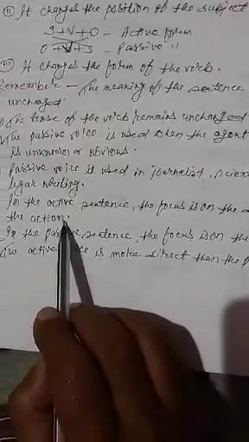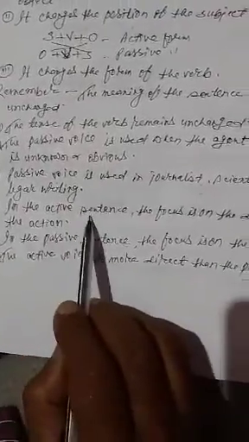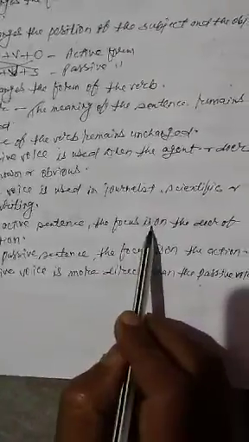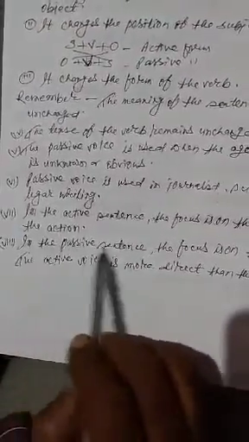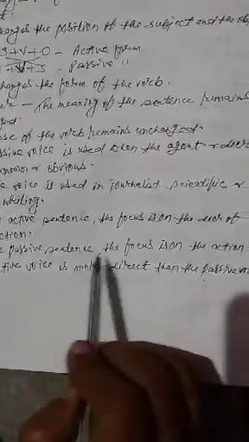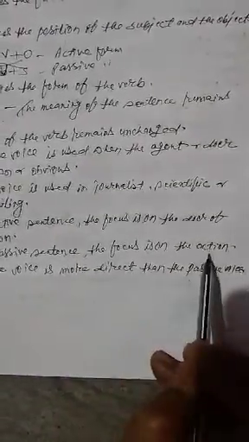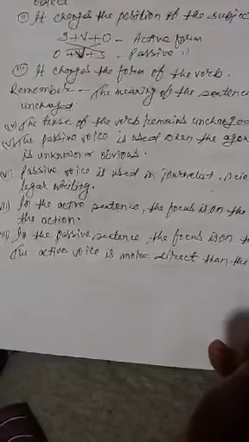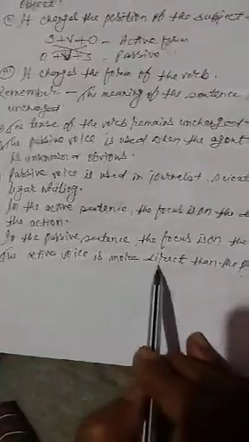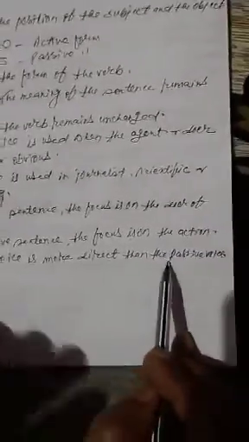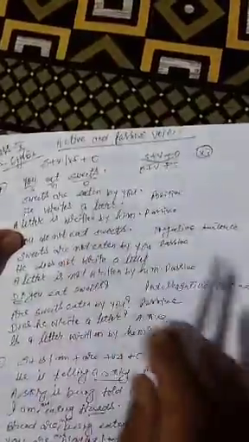In the active sentence, the focus is on the doer of the action, but in the passive sentence, the focus is on the action. The active voice is more direct than the passive voice. Now let us see how sentences are changed.